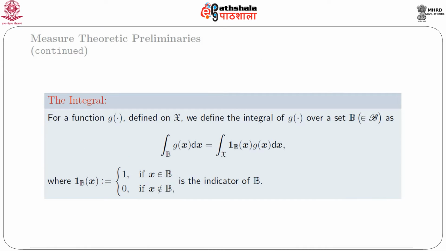For a function g defined on script X, we define the integral of g over a set B belonging to script beta as the integral over B of g(x) dx, which is equal to the integral over script X of I_B(x) g(x) dx, where I suffix B(x) represents an indicator function which takes value 1 if x belongs to B and 0 if x does not belong to B. Thus, I_B(x) is called the indicator function.